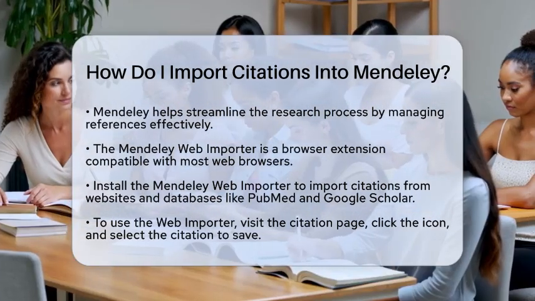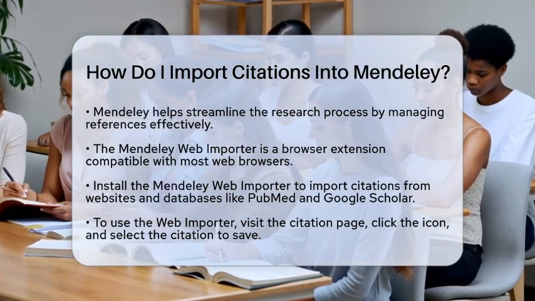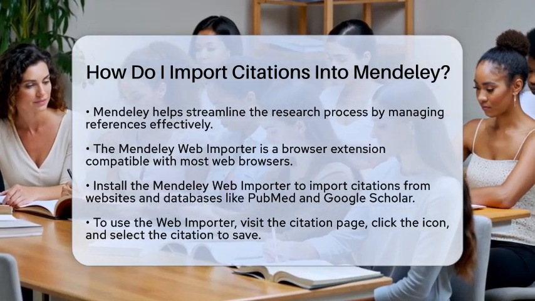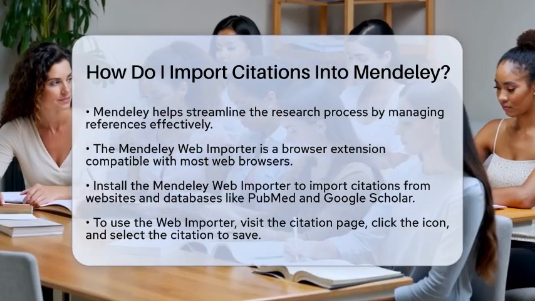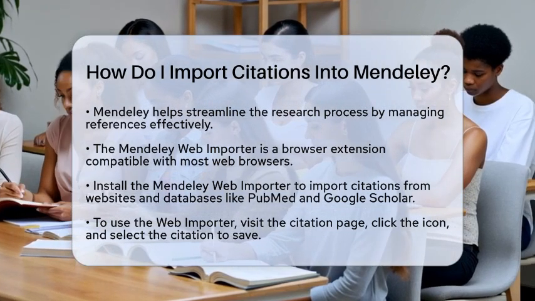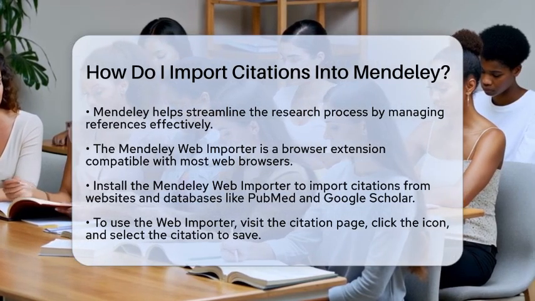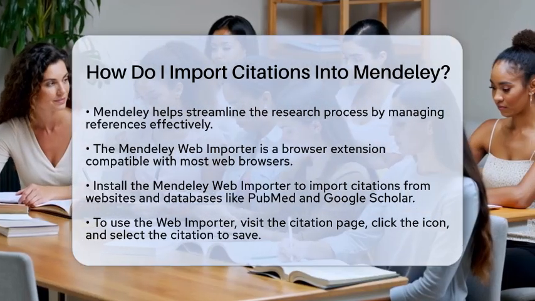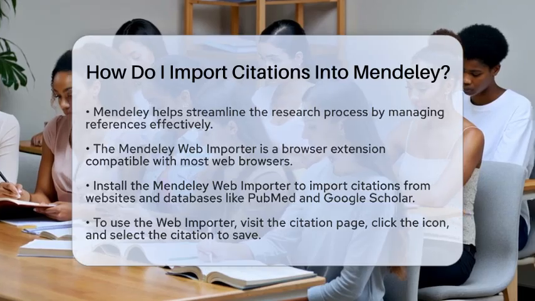First, Mendeley offers a feature called the Mendeley Web Importer. This is a browser extension that works with most web browsers. Once you install it, you can easily import citations from websites and databases like PubMed and Google Scholar. Just visit the page with the citation you need, click the Mendeley Web Importer icon, and select the citation to save it directly to your Mendeley library.